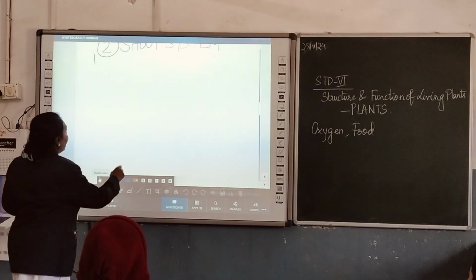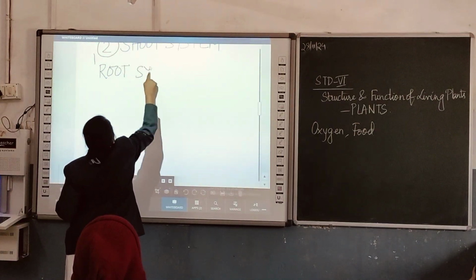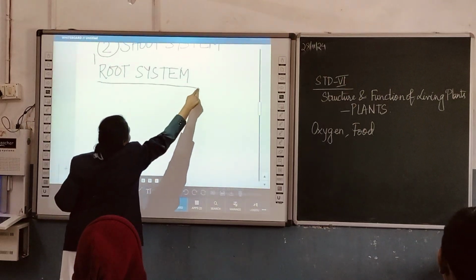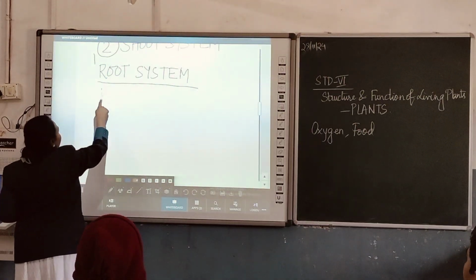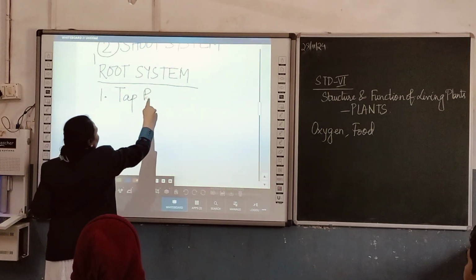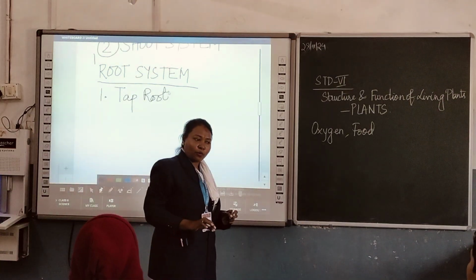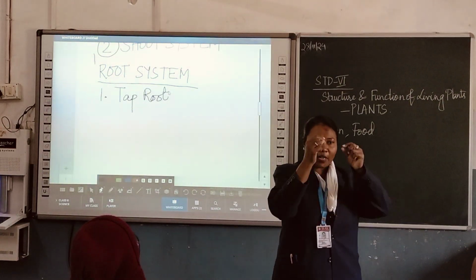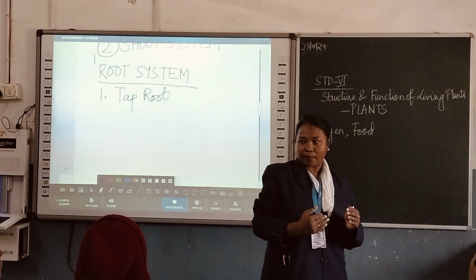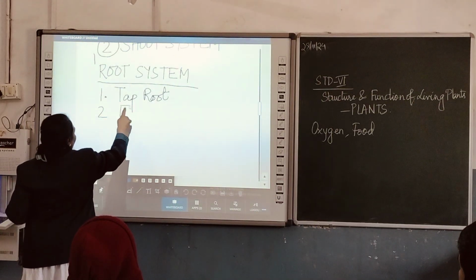The root system specifically is divided into two types. I told you what it is. If I have not said, just listen and remember. It is made up of tap roots. It is a system. And you know what is the speciality of tap roots? They are single roots coming down from a seed, or coming out from the base of the stem. And the second one is your fibrous roots.